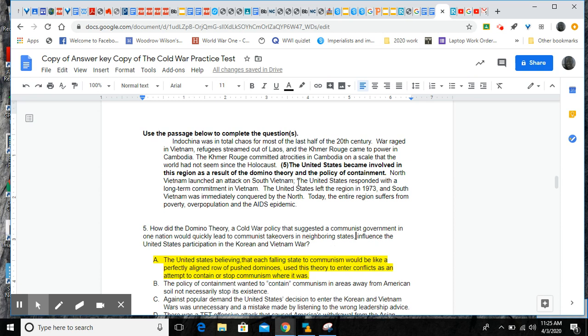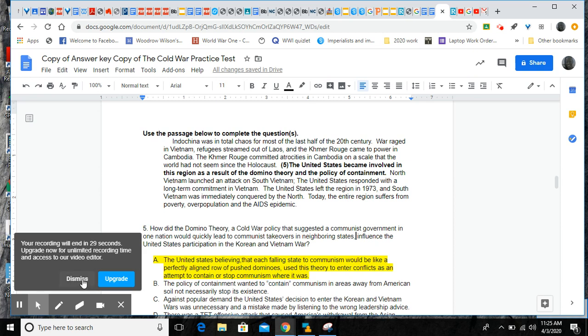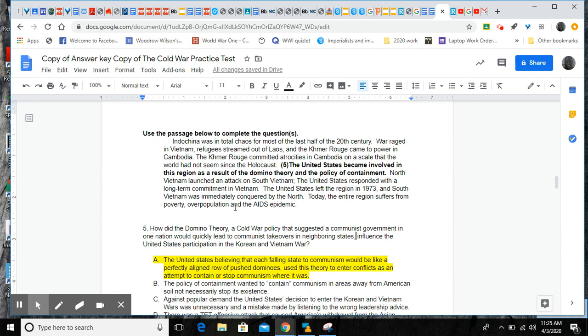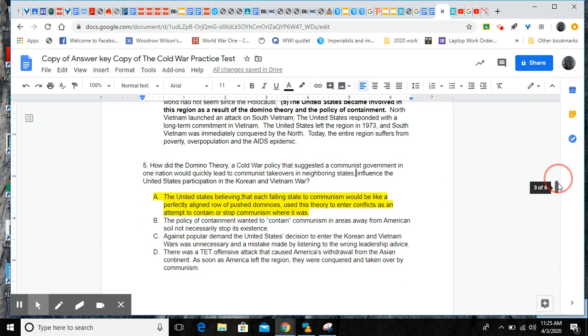All right. In the passage, boldface number 5 tells us that the United States became involved in the region as a result of the domino theory and containment policy. And if you look, only A answers the question. B does also, but remember, whichever one is more detailed is the correct answer. All right, make sure you